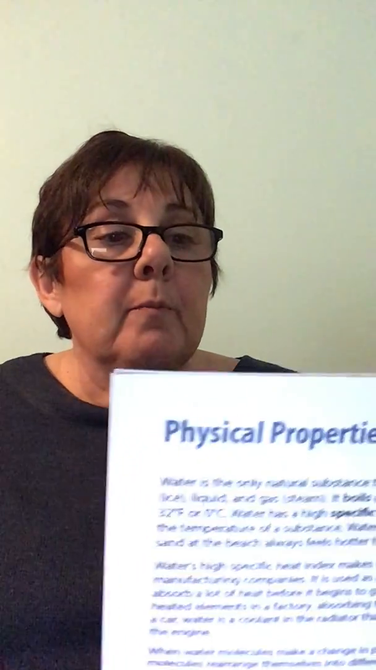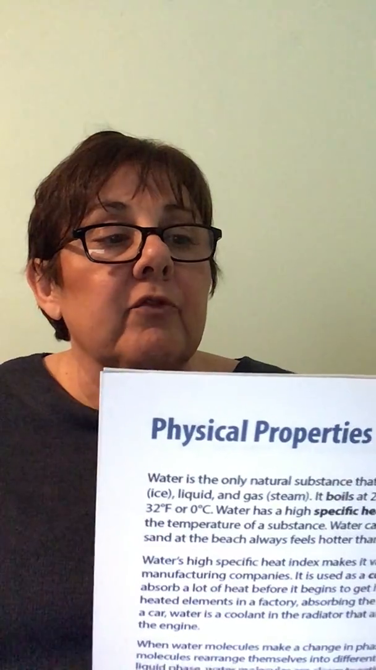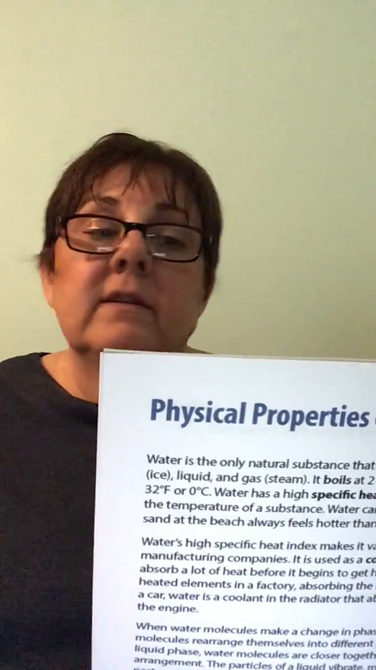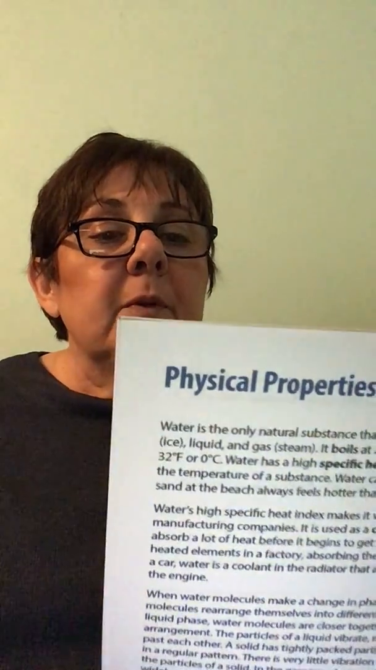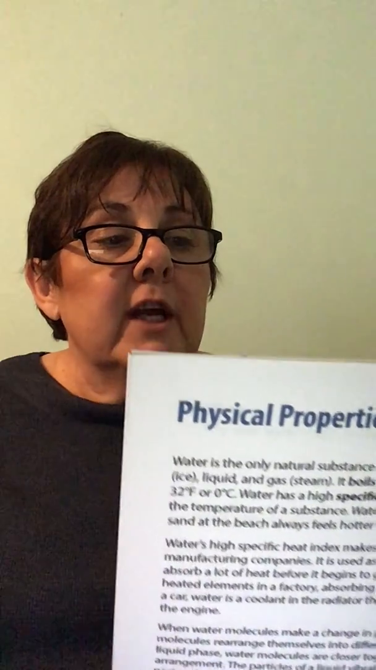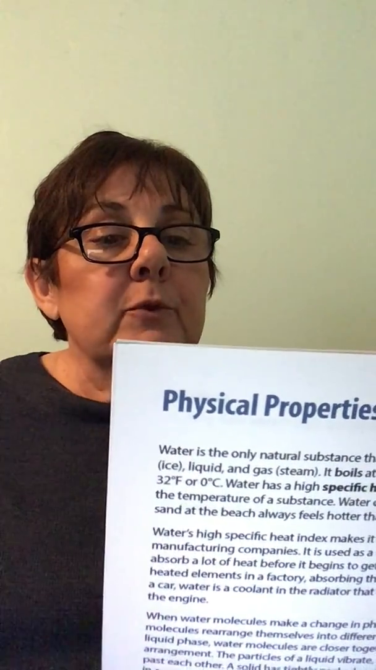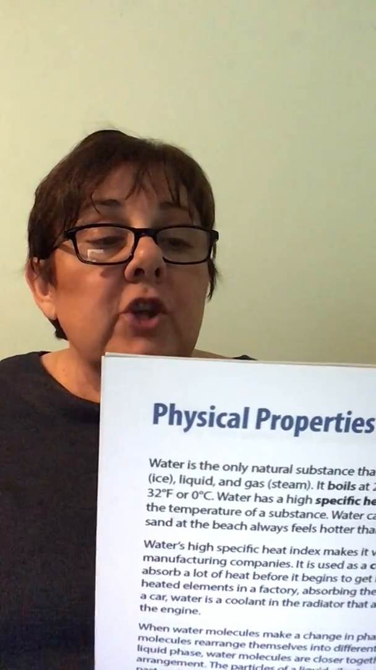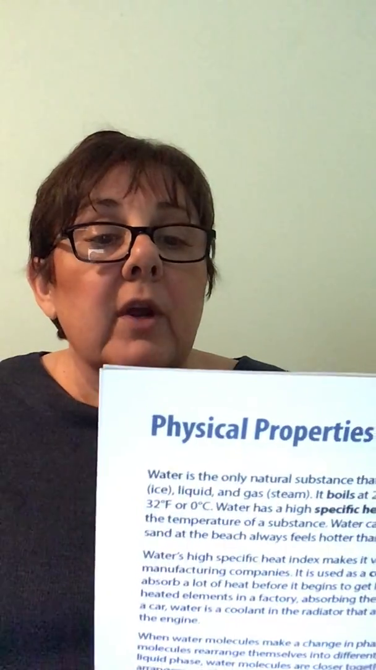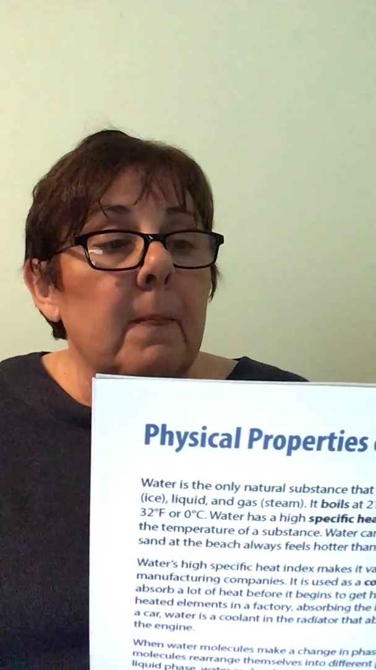We've talked about them. Water is the only natural substance that's found in all three states: solid, liquid, and gas. We know the solid is ice, and the gas is like steam. It boils at 212 degrees Fahrenheit, and it freezes at 32 degrees Fahrenheit. Water has a specific heat index. Specific heat is the amount of energy required to change the temperature of a substance. Water can absorb a lot of heat before it begins to get hot, which is why sand at the beach always feels hotter than the ocean water. Land absorbs heat faster than water.